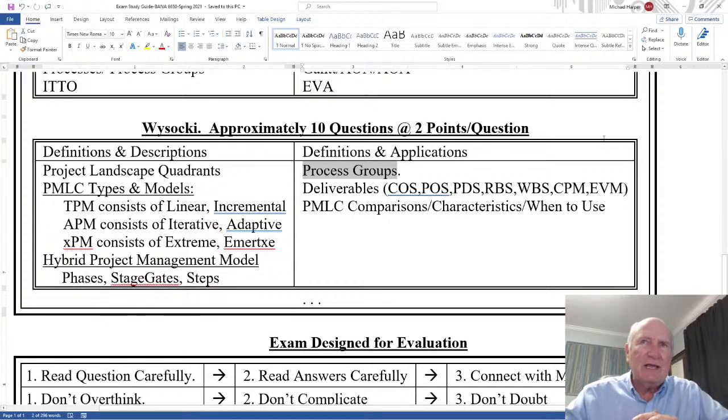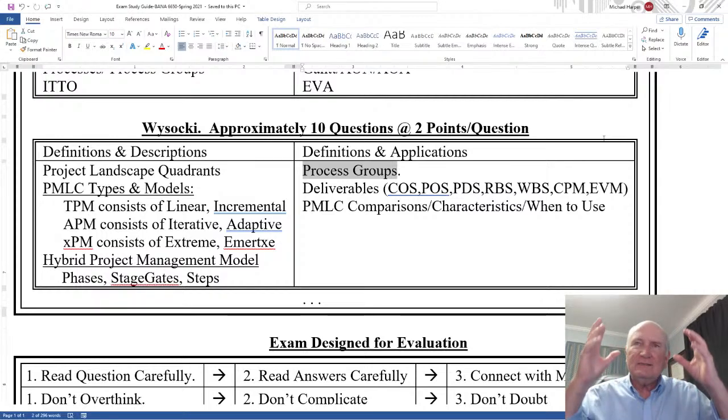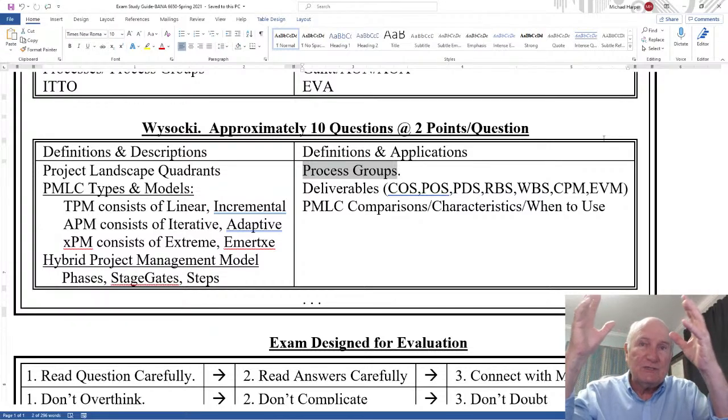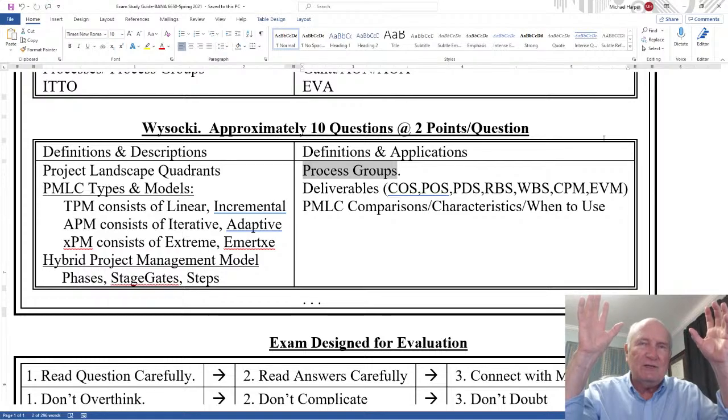Also, for the definitions and applications within the process groups, know what resides in those process groups. And so I say, here's the initiation group, and here's what he does within this. Here's the closing group, or here's the launching group, and here's what he does within this. So recognize the process groups, the definitions, but also how they're applied within it.